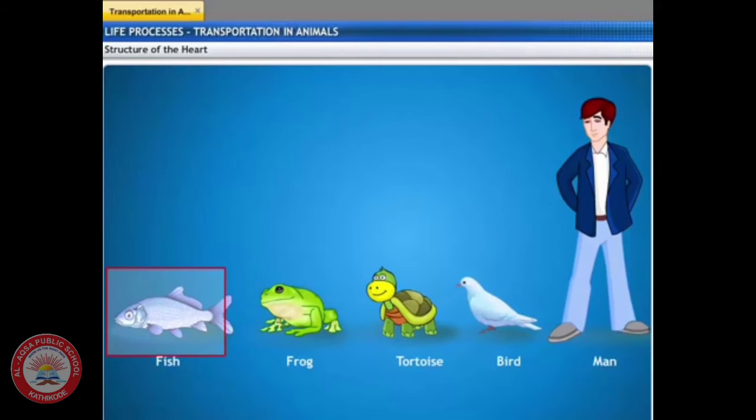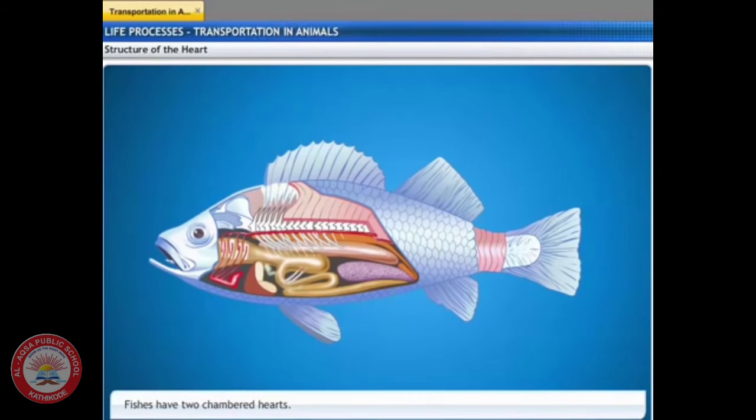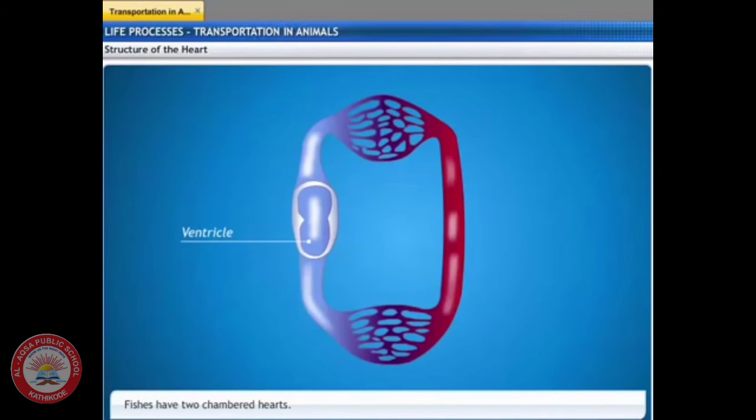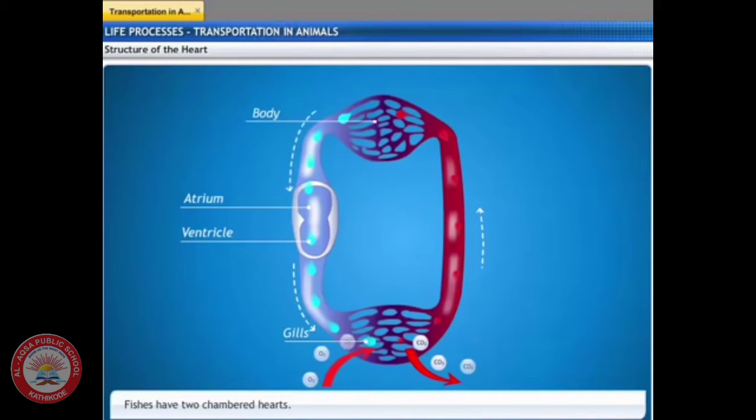Fishes have a two-chambered heart which has one ventricle and one atrium or auricle. The deoxygenated blood from the ventricle passes through the gills where the exchange of oxygen and carbon dioxide takes place. The oxygenated blood is then carried to different parts of the body and from there it moves to the atrium.